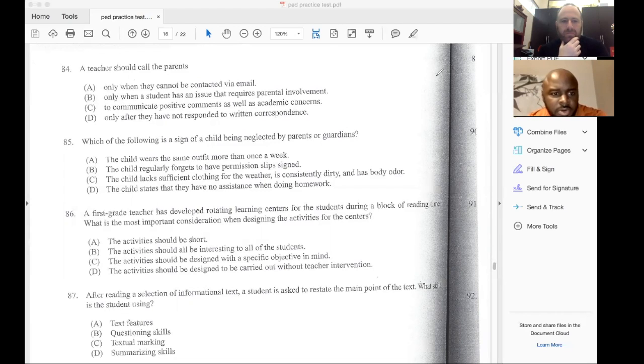So it deals with parent involvement. Going down to C, to communicate positive comments as well as academic concerns. That's dealing with instruction. And then D, only after they have not responded to written correspondence.